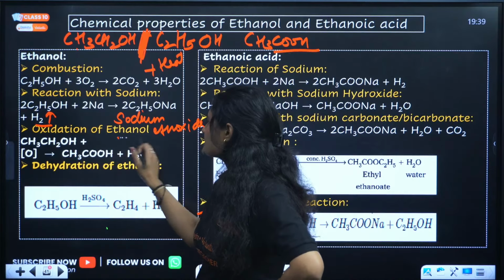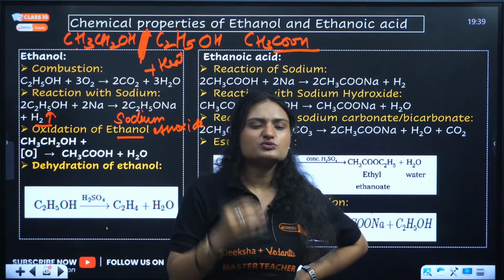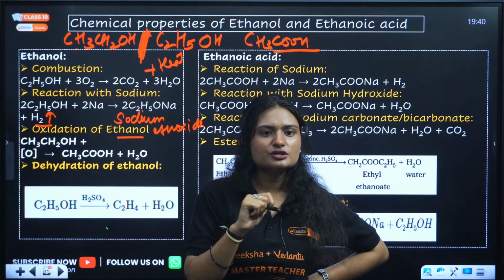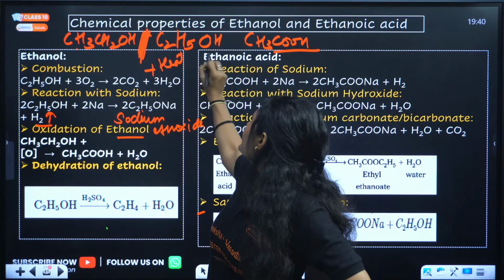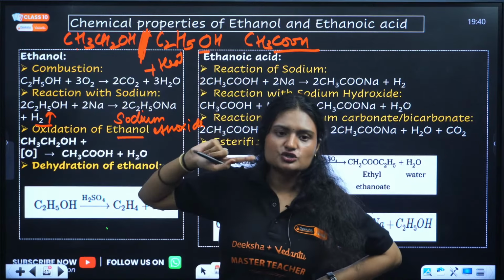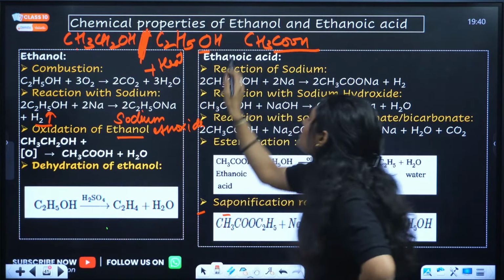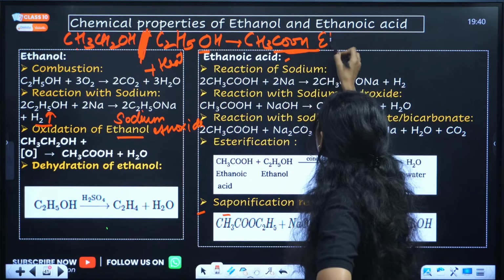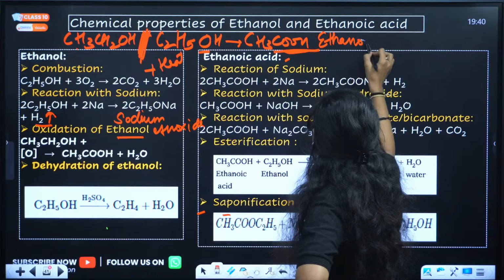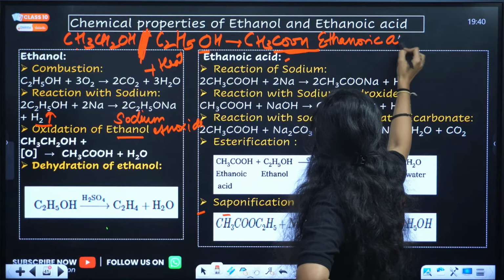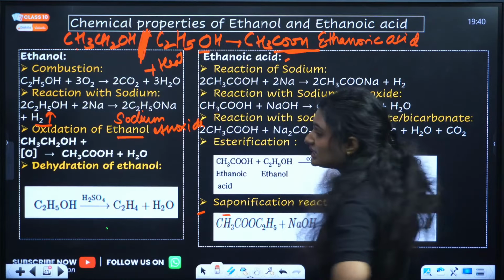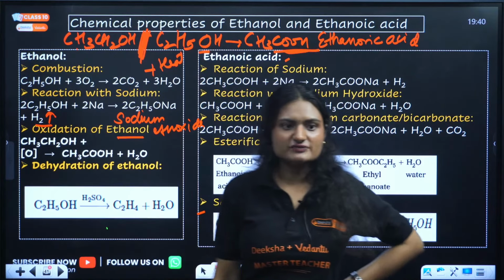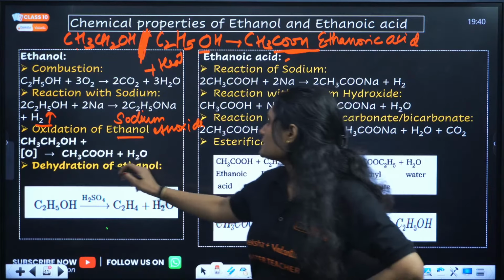Next reaction is oxidation. What is oxidation? Oxidation means addition of oxygen. C2H5OH already has one oxygen, right? So you add one more oxygen, and if you add one more oxygen to ethanol, what do we get? We get ethanoic acid. Clear? So when we add one oxygen, which is oxidation, we get ethanoic acid.